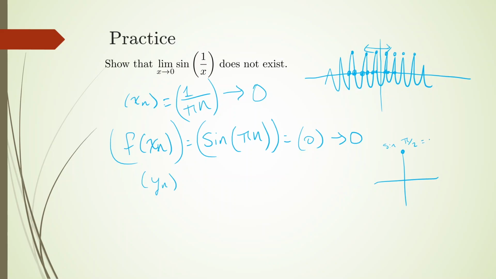This is sine of pi over 2, and that's also sine of, I believe it's going to be 5 pi over 2, right? And so on. Now, there's probably a smart way to define such a sequence here, where I want each term to be like, okay, pi over 2, 5 pi over 2.